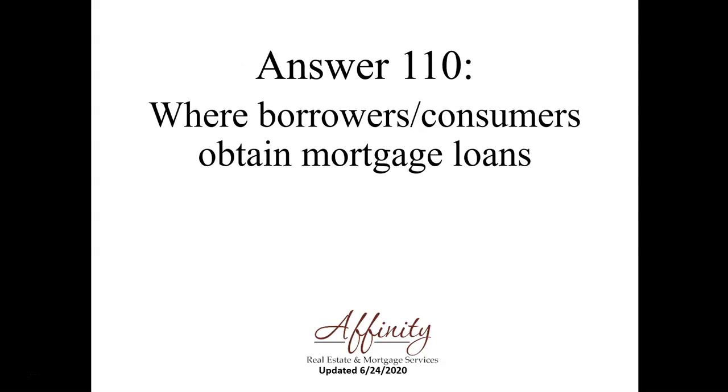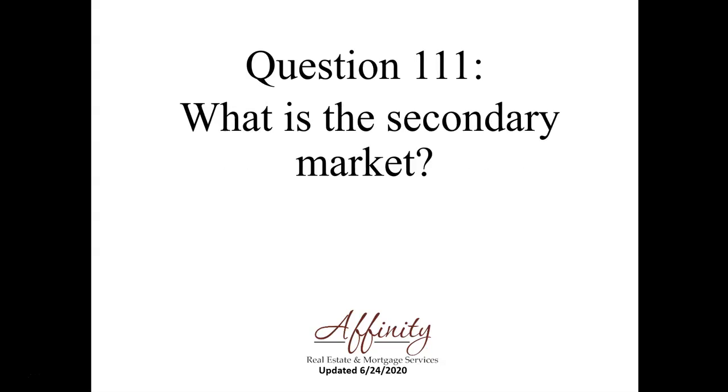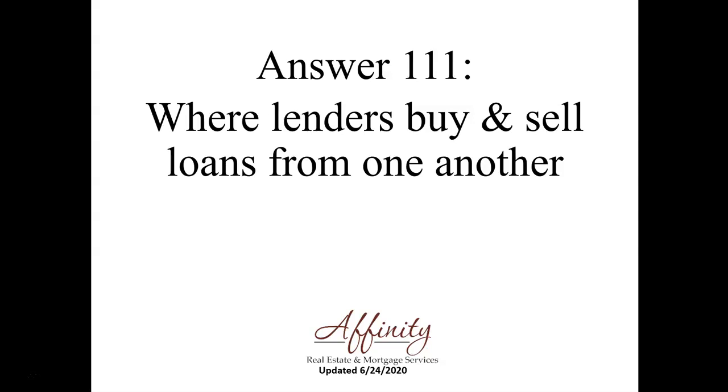The primary market is where the borrowers and consumers obtain mortgage loans. It's where you and I, as mortgage loan originators, do our loans. Question 111. What is the secondary market? The secondary market is where lenders buy and sell loans from one another.